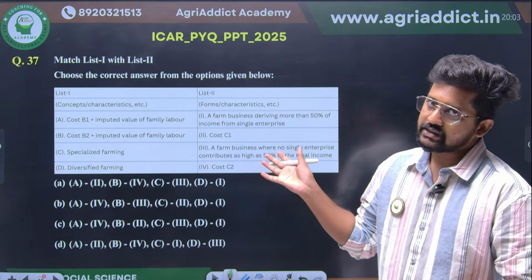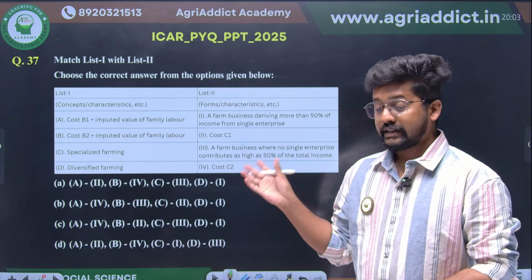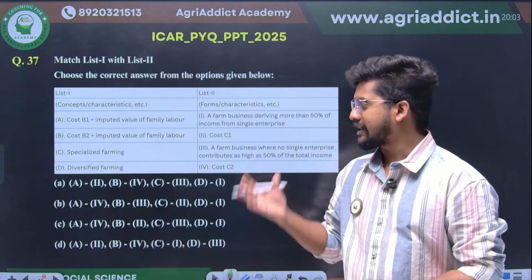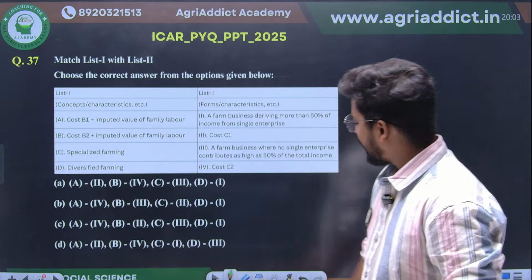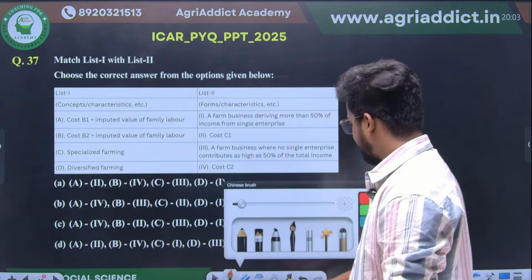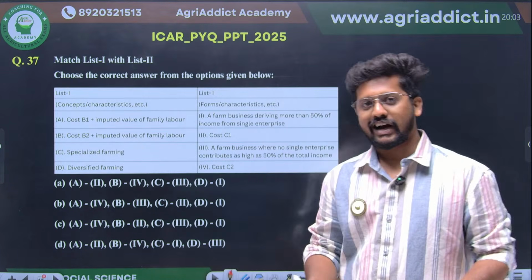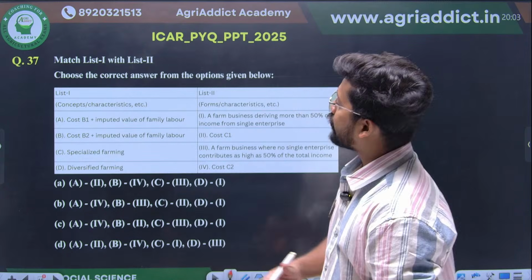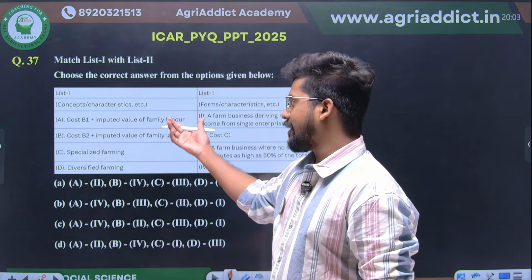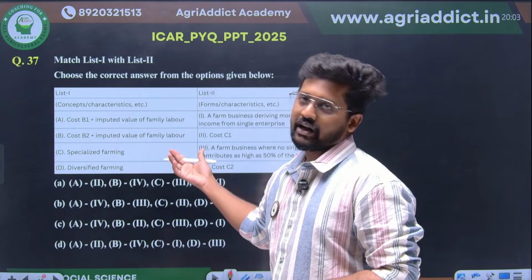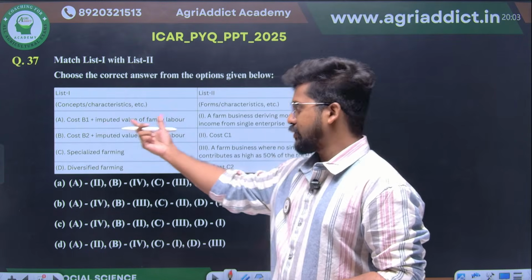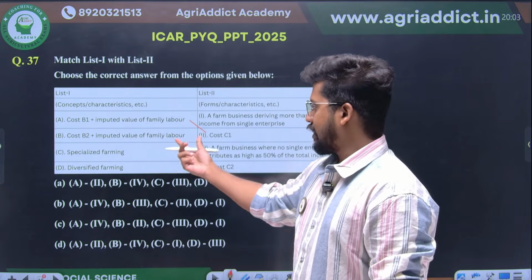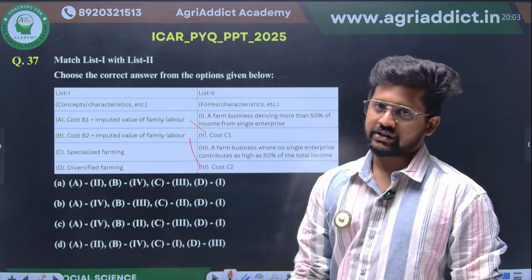The question is directly from the cost concepts. Rather than confusing us, they have given us ample options here to find the correct answer. I always love this cost C because that is actually our helpline. Cost C is none other than cost B plus imputed value of family labor. So they have given cost B1 plus imputed value of family labor, cost B2 plus imputed value of family labor. Cost B1 plus imputed value of family labor will be cost C1, and cost B2 plus imputed value of family labor, cost C2.